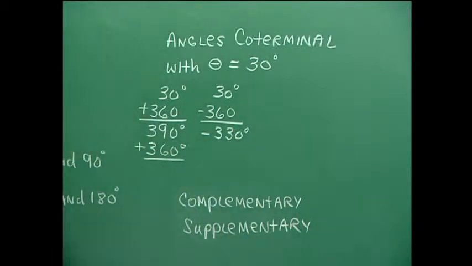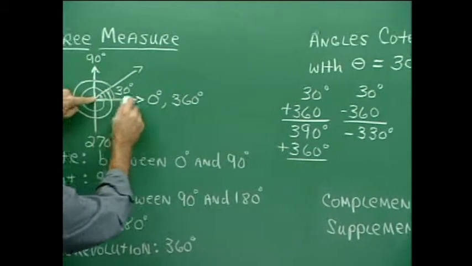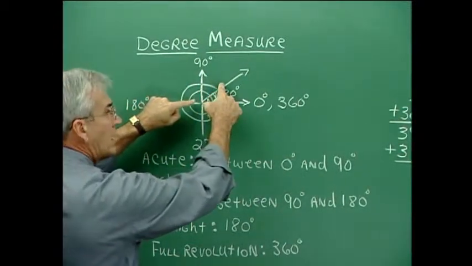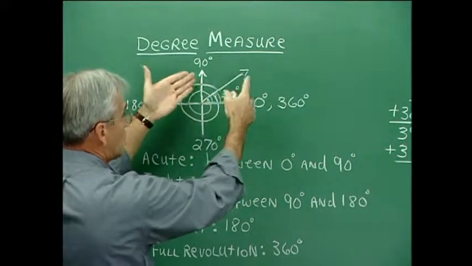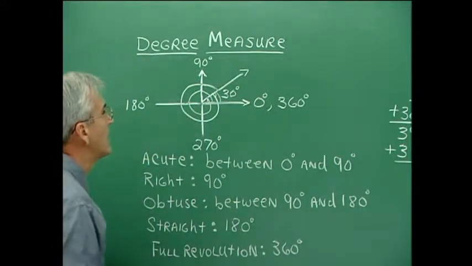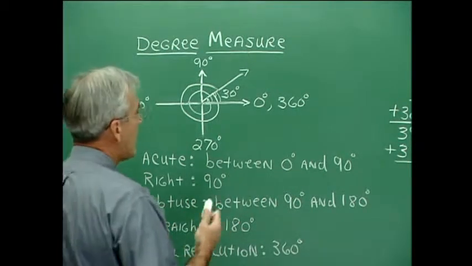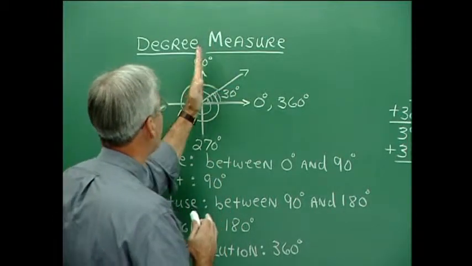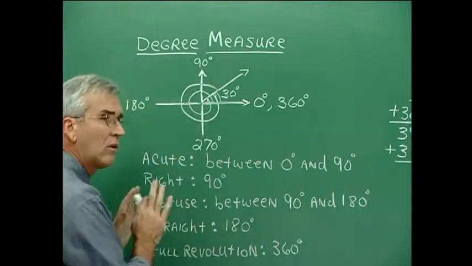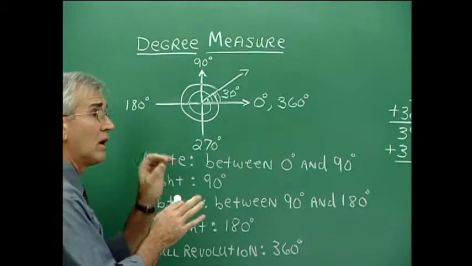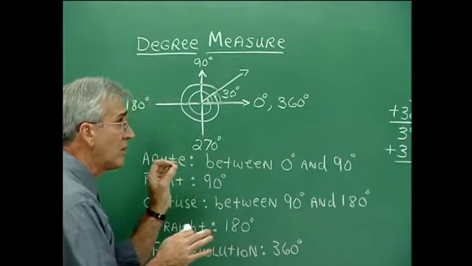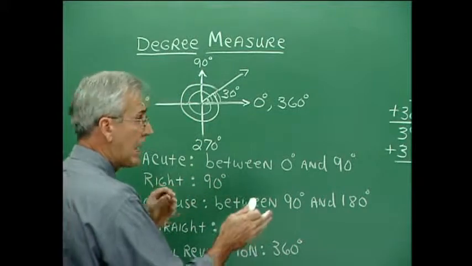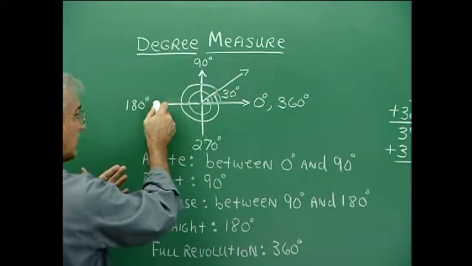Let's verify that over here. It's like we're taking an angle, and here's our initial side, and we're generating it in this direction, all the way to this point, and that's negative 330 degrees. So it's coterminal with that 30 degree angle. So that's the idea. Now, we have a name for pairs of angles that total 90 degrees, and it's called complementary. Complementary angles are positive angles, that is, positive degree measured angles, that total 90 degrees. And supplementary angles are positive degree measured angles that total 180 degrees.